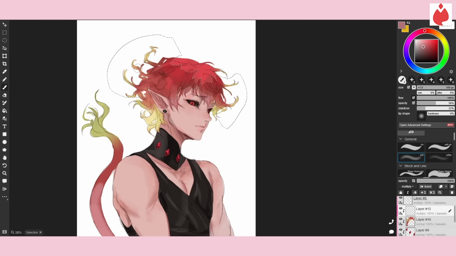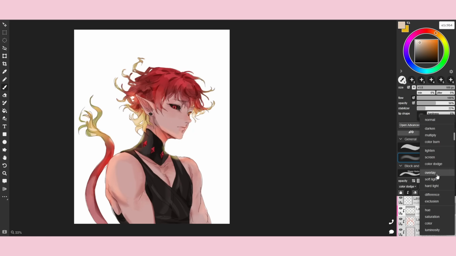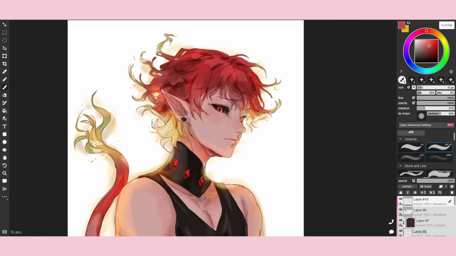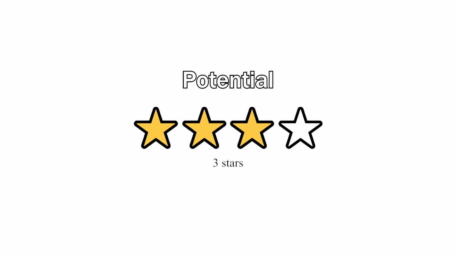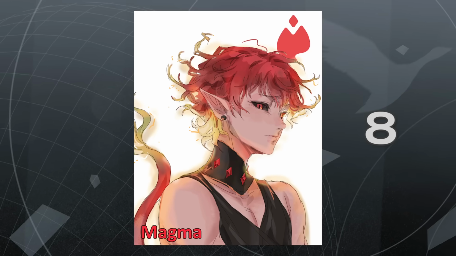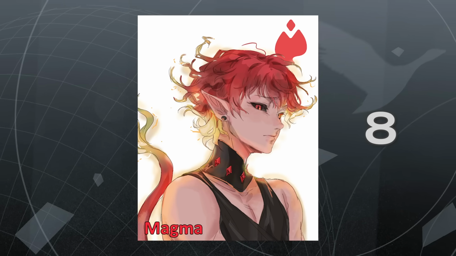It has all the basic functions of a traditional art app with the added collaboration and communications functions. But overall, it's so fun to draw with other people. 3 out of 4. And our final score for Magma is an 8. This app is really cool.